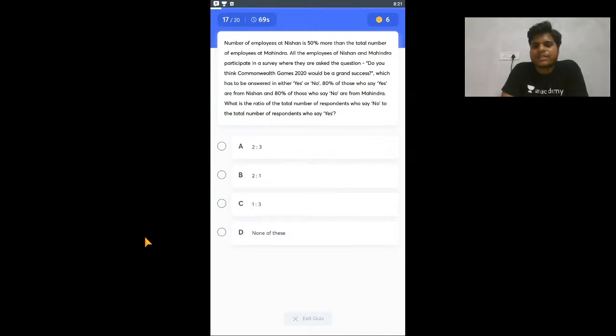Number of employees at Nissan is 50% more than the total number of employees at Mahindra. All the employees of Nissan and Mahindra participate in a survey where they are asked a question: do you think Commonwealth Games would be a grand success? Which has to be answered in either yes or no. 80% of those who say yes are from Nissan, and 80% of those who say no are from Mahindra. What is the ratio of the total number of respondents who say no to the total number of respondents who say yes?